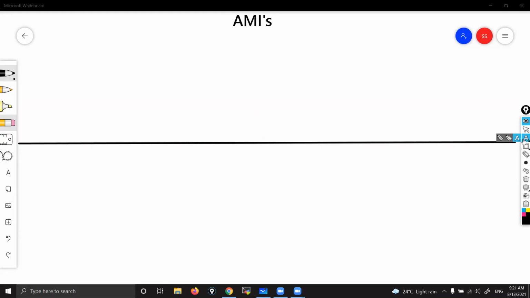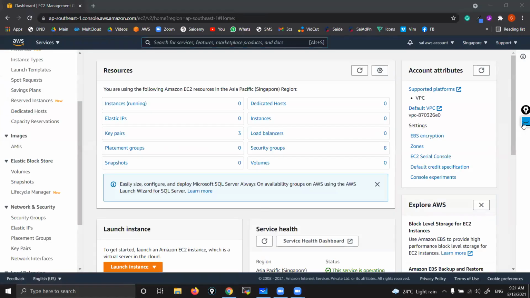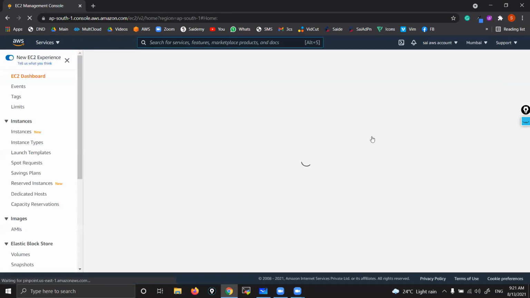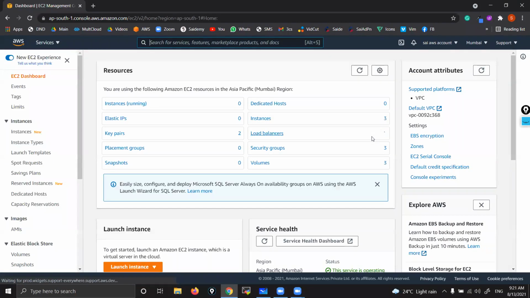in one project. See, generally what happens in companies, we won't create multiple AWS accounts, guys. Everyone will work in the same account. Suppose we are in Mumbai, so we log into the same account and work in the Mumbai region. Some of my team members are in Delhi, in London somewhere. So they log into the same account, but they work in the London region. So everyone will log into the same account with user credentials, not as a root.